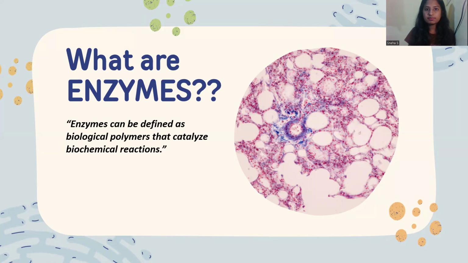So now let us leave biology, and in chemistry, whenever we want to fasten any chemical reaction, we use a catalyst, right? What is a catalyst? A catalyst is nothing but a chemical that fastens or speeds up the process of the reaction. That is, in chemistry, it's a particular chemical reaction. But in a human body, there are biochemical reactions taking place. So enzymes are biological polymers that catalyze a biochemical reaction in a human body. That means whenever a biochemical reaction is taking place in a human body, these enzymes are those polymers that speed up the biochemical reactions in our body.